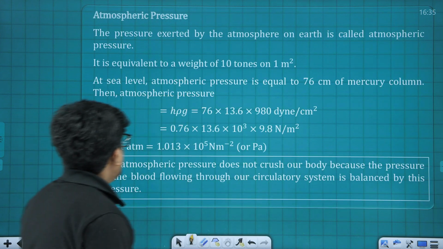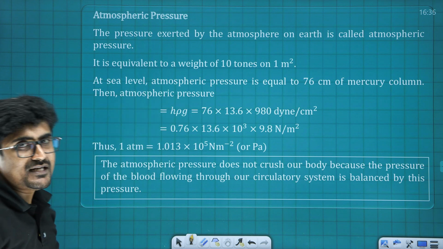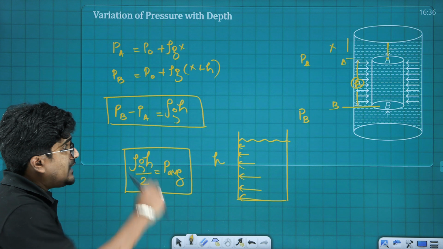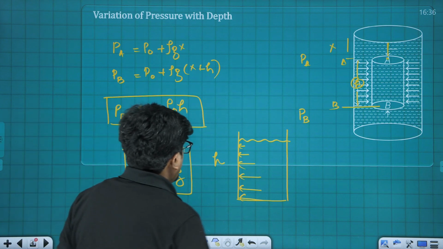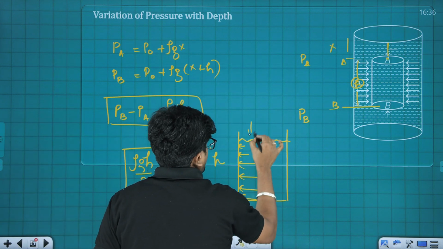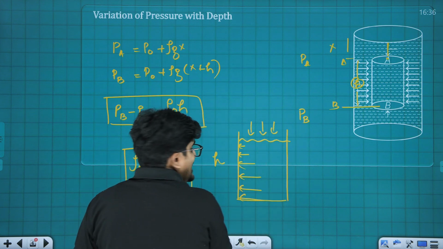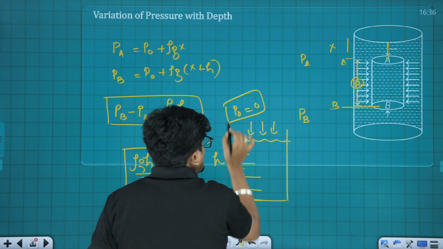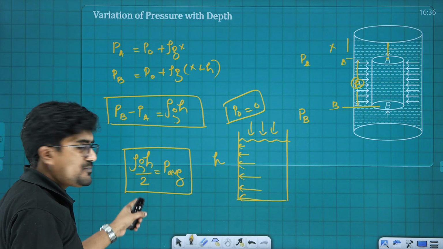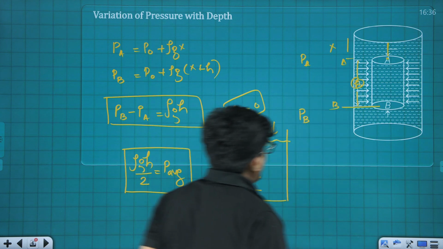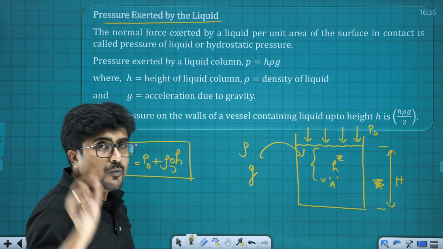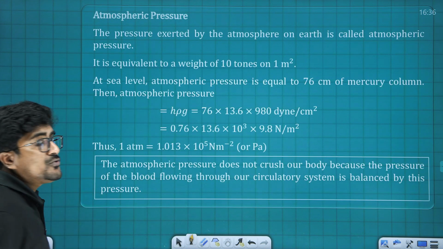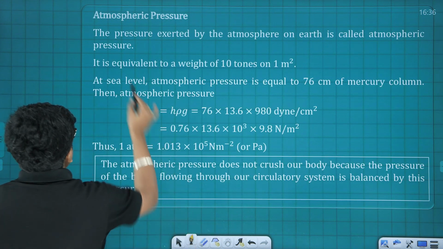Was that okay? Now let us move to the next topic, that is atmospheric pressure. So here, while telling about the pressure experienced because of the liquid column at any particular point, again and again I was telling about the presence of atmospheric pressure. In this case atmospheric pressure P0 was taken as 0 only. That's why I wrote it as rho G H by 2. Okay, and in this case as well as here also I spotted the presence of atmospheric pressure. So here in this slide we are going to tell what is that atmospheric pressure.